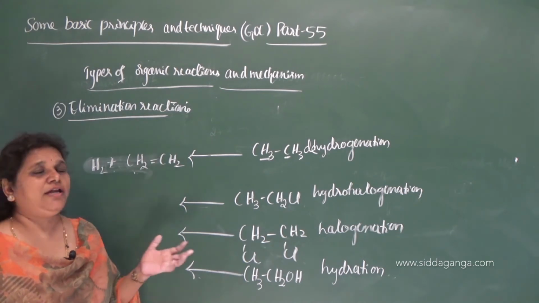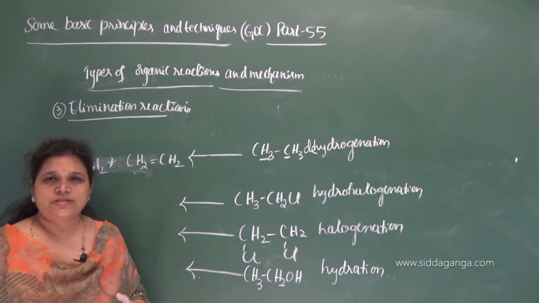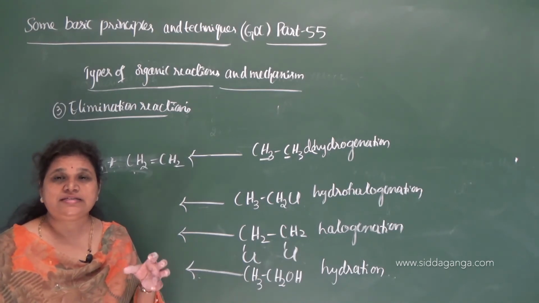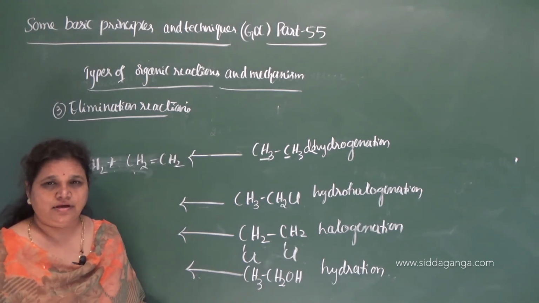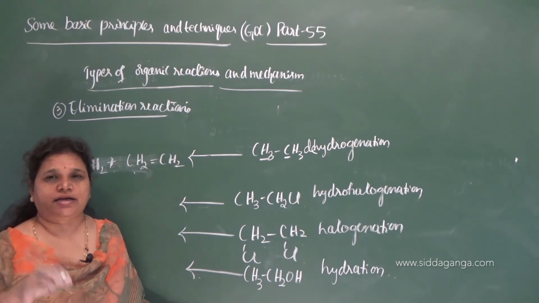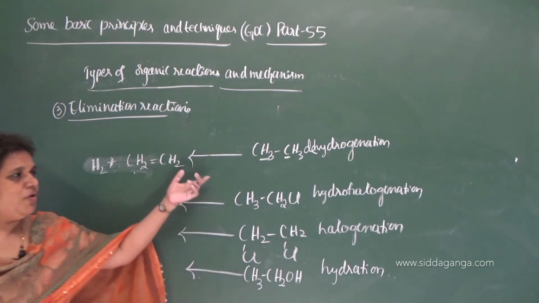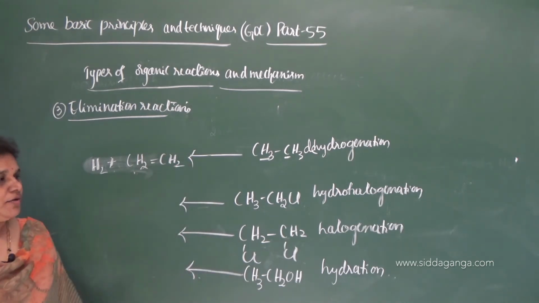Then what do we mean by elimination reaction? The process of removal of an atom or group of atoms from the adjacent carbon atoms under suitable reaction conditions is called elimination reaction. If you remove hydrogen, it is called dehydrogenation.